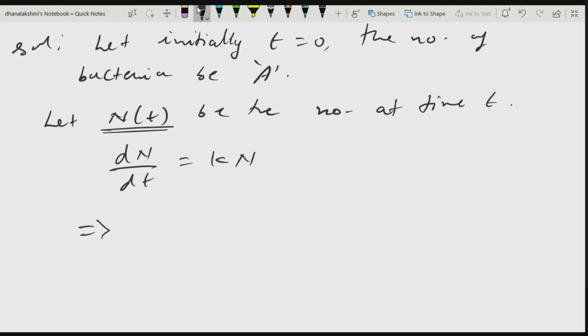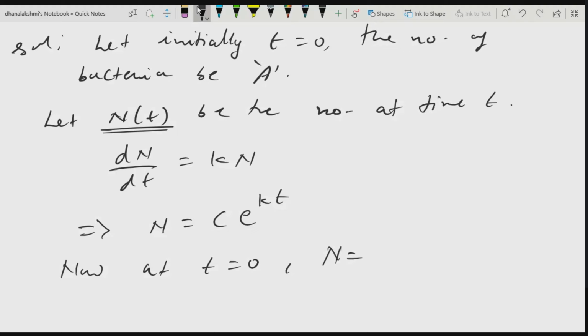On solving this differential equation, what you will get? N is equal to c times e to the power kt. Just now I explained the solution of the original one with a minus k; instead of minus you have plus k. Here c is a constant. Now at t is equal to 0, how much quantity is present?